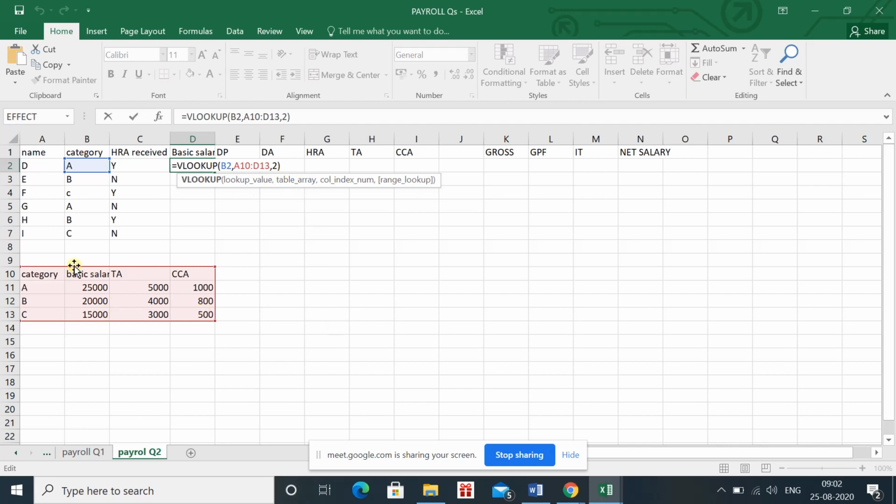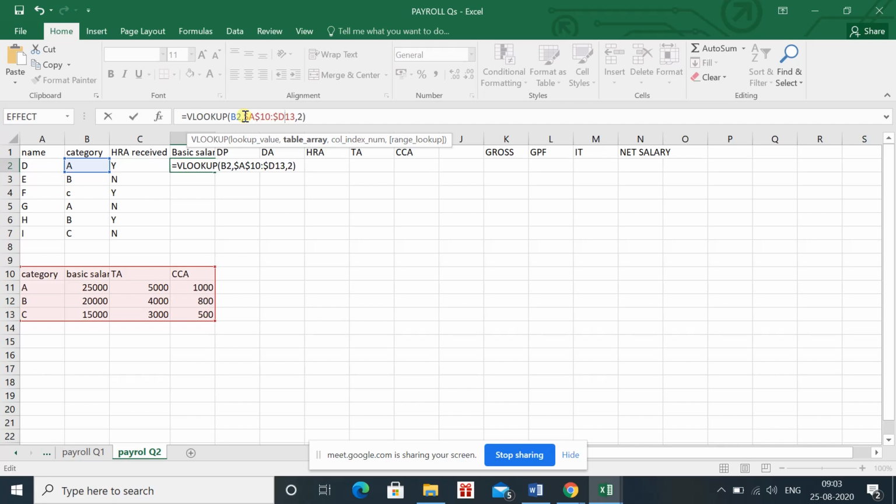Comma, we want to check in the second column. We have to give the indication of which column you want to check, which value you want to check. In that case it is basic salary. Then close the bracket and just press enter. You will see that you will receive the basic salary according to the category. Plus, as I want to drag this formula, what I want to keep fixed is this range. I want to fix this range.